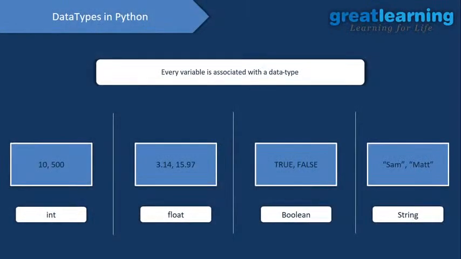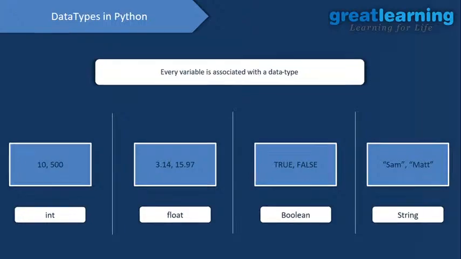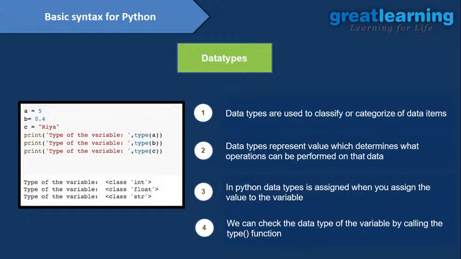Okay, so now we have types of variables, right? We have int type variable, we have float type variable, we have boolean, and we have string. So what is int? Int is basically the whole numbers, and float is the decimal numbers, okay, and boolean is true or false, and the string is the characters, the name, a sentence, that we use as a string. Okay, so now we will see the basic syntax of Python.